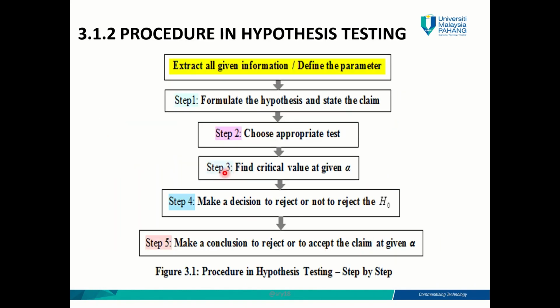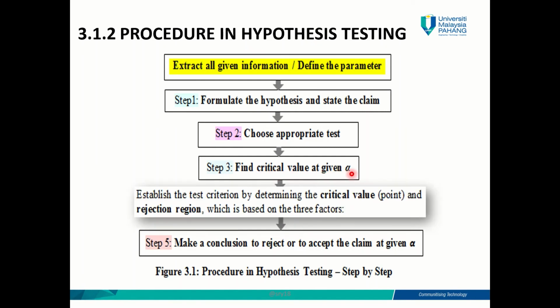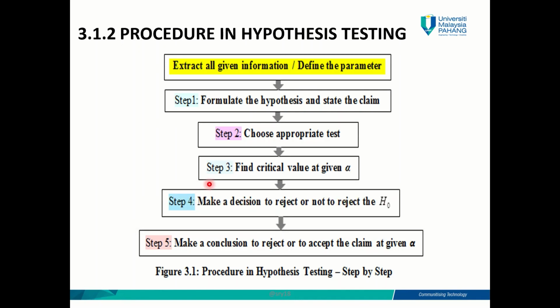And then step number 3, in doing hypothesis testing, find the critical value at a given alpha. The question will determine the significance level, alpha. You need to establish the test criterion by determining the critical value point and the rejection region, which is based on 3 factors, which I will explain more later. So that is step number 3.